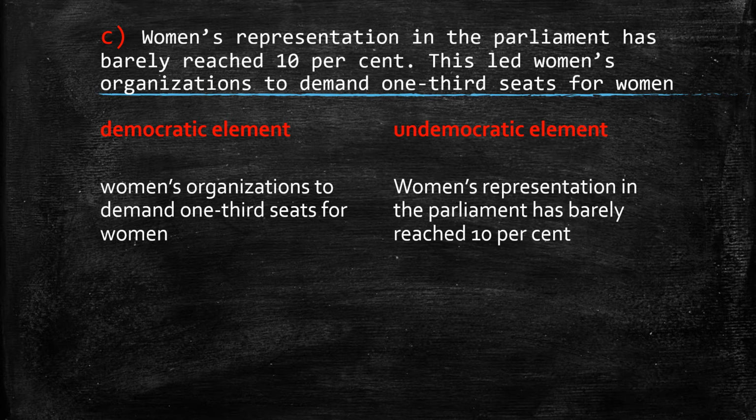C. Women's representation in the parliament has barely reached 10%. This led women's organizations to demand one-third seats for women. So, the democratic element is women's organizations demanding one-third seats for women. And the undemocratic element is that women's representation in the parliament has barely reached 10%. So women are not given enough representation. It is nearly about 10%. So this is the undemocratic element, and the democratic element is that they are demanding more seats, one-third seats for women. So they are demanding, that is the democratic element.